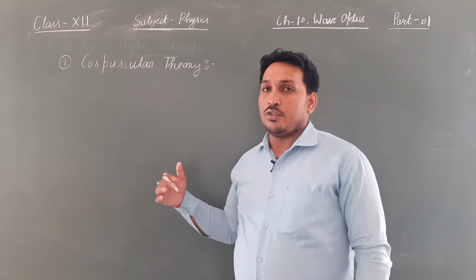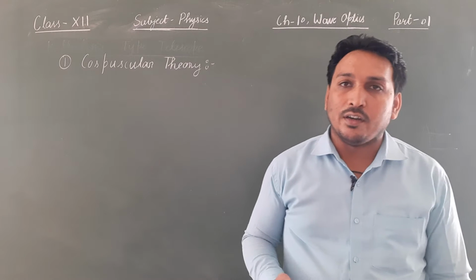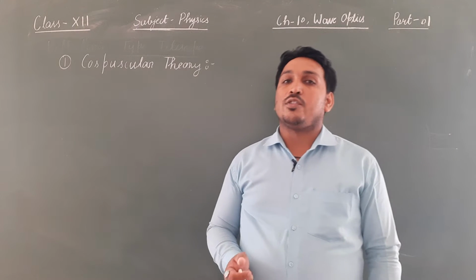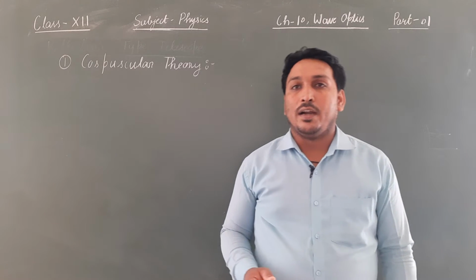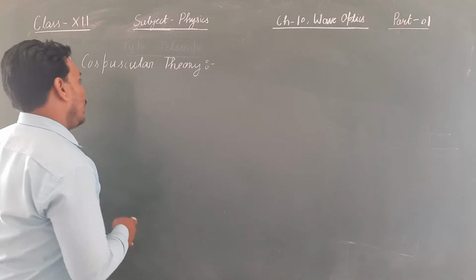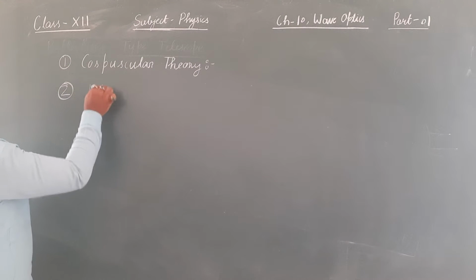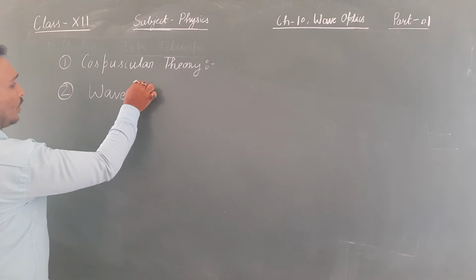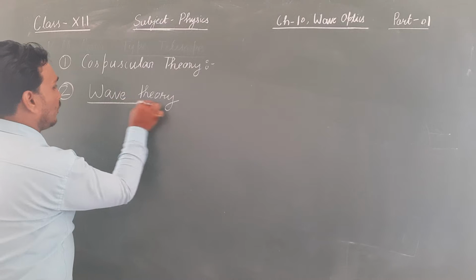This theory was able to explain reflection of light, refraction of light, and rectilinear propagation of light, but there are so many other phenomena which could not be explained by this theory, and that's why this theory was rejected. The second theory was given by Huygens, and it was wave theory.